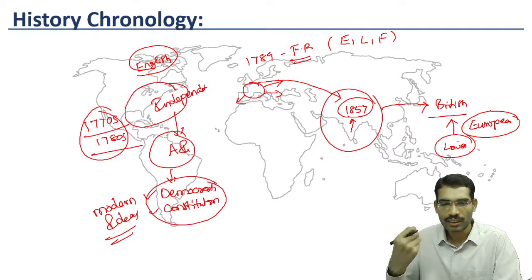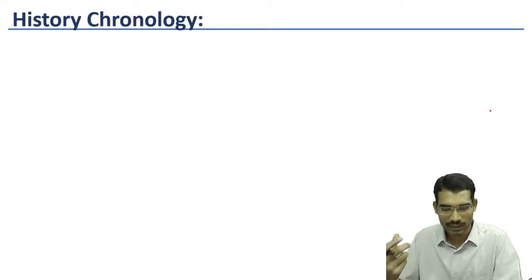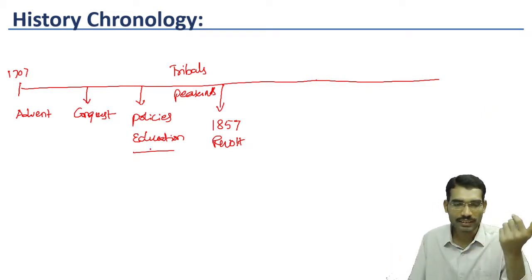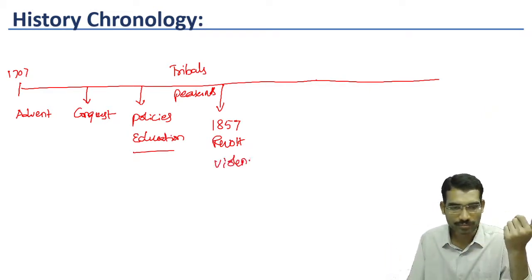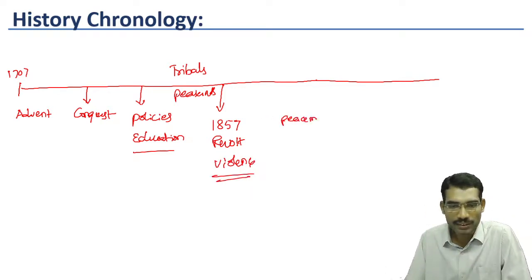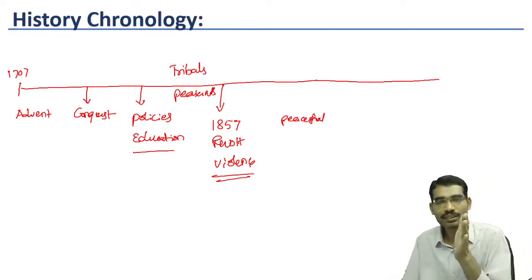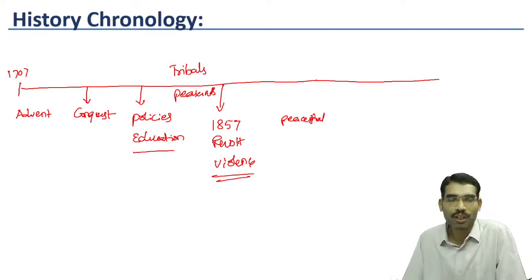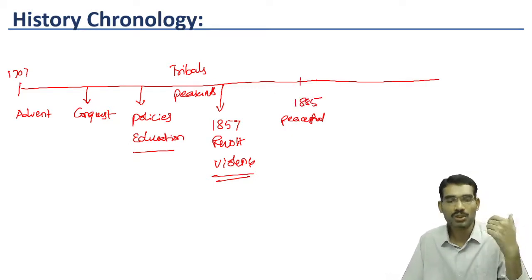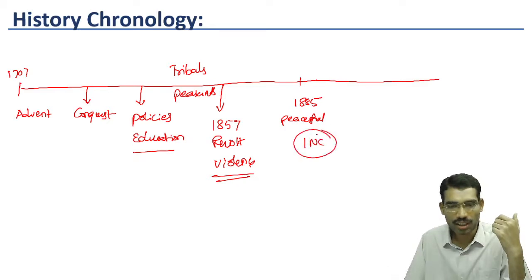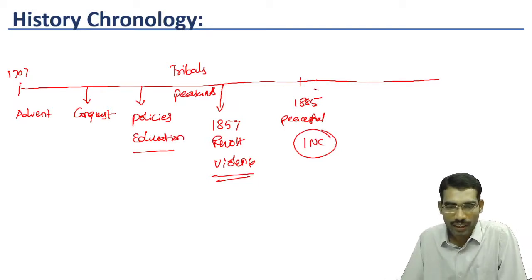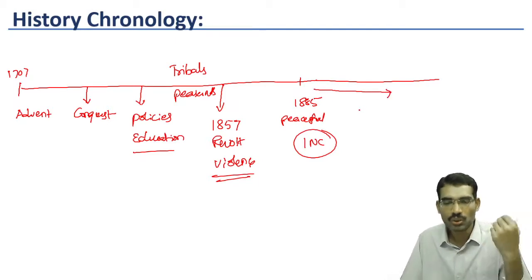So naturally, in 1857, a great revolt took place. After the 1857 revolt, educated Indians felt that violence is not the answer. Only peaceful means are helpful in the new modern context. In 1885, a new organization called the Indian National Congress came. After the emergence of the Indian National Congress, gradually they were pushing for new reforms.